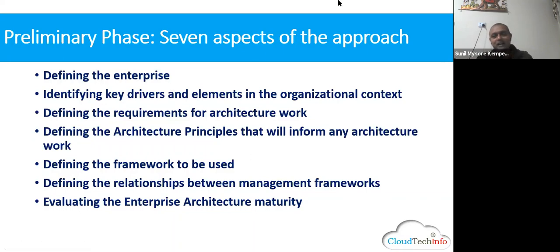Then identify the key drivers and elements in the organizational context. I'll talk to you about this a little bit later. Then the requirements for architectural work, which is one of the end results you are going to get. Finish the P phase. Then define the principles.